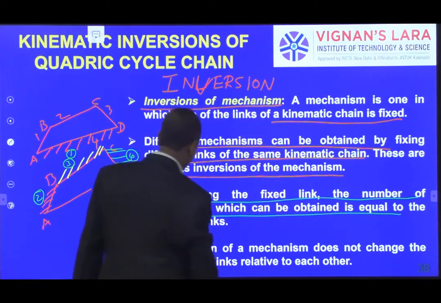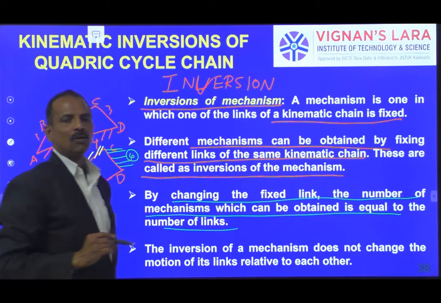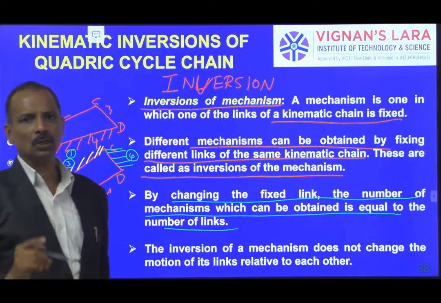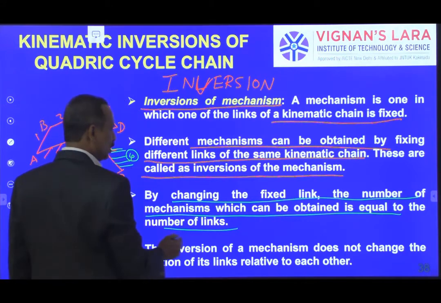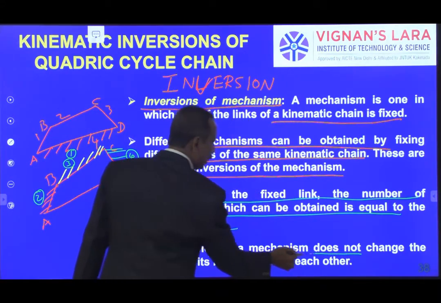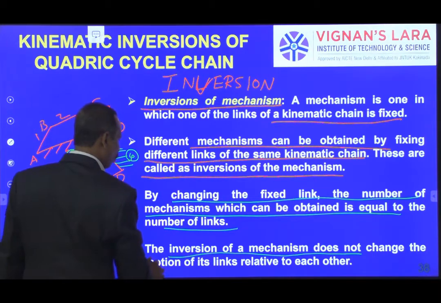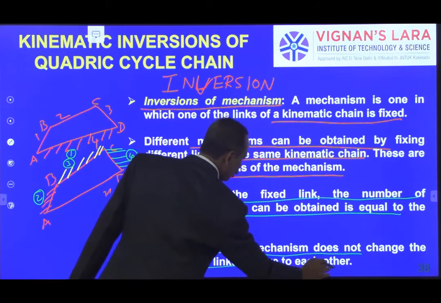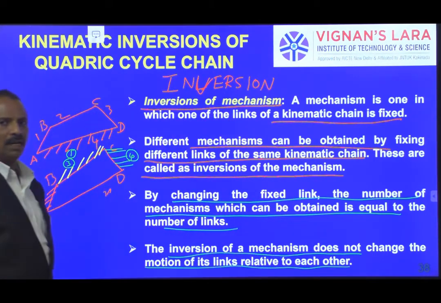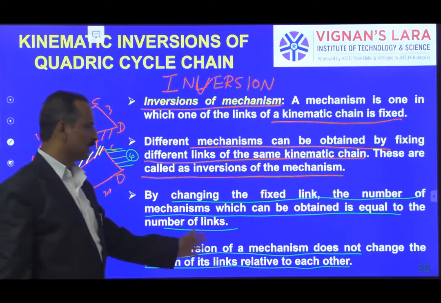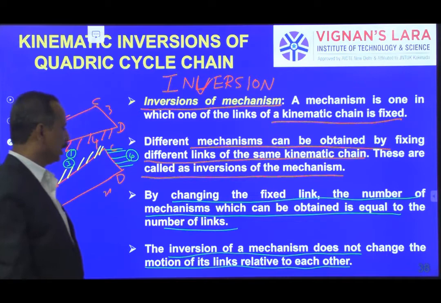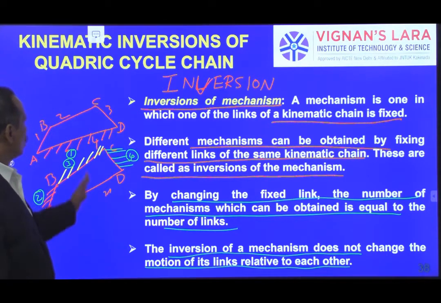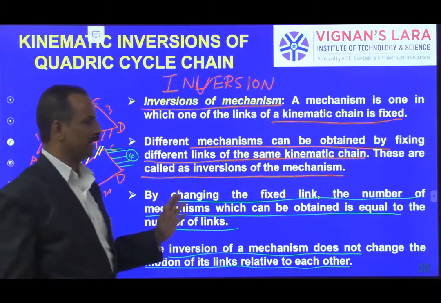In this case it is a 4-bar kinematic chain, so I get 4 mechanisms. The inversion of a mechanism does not change the motion of its links relative to each other. So these are the inversions of a quadric cycle chain.